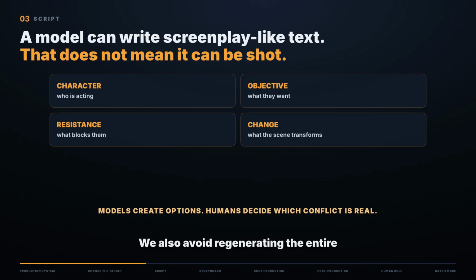We also avoid regenerating the entire script when one section fails. Local constraints, version history, and structured notes help us preserve what already works. Claude Code became useful here as a workflow layer. It did not replace the creative decision. It helped organize files, maintain versions, run repeated checks, and turn routine operations into reliable steps. In other words, the model produced possibilities, while the workflow preserved the project.